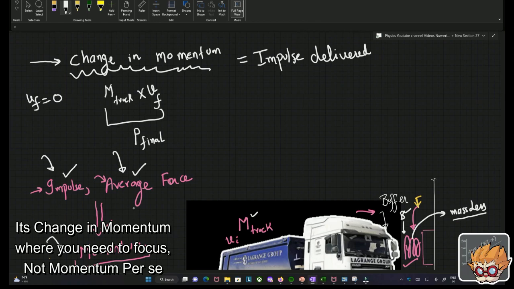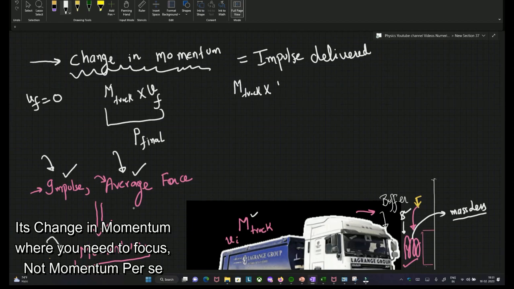What is the initial momentum of the truck? M truck multiplied by V initial. So this is P initial. All right. So if you have to calculate the change in momentum, let's say you have to calculate the change in momentum.